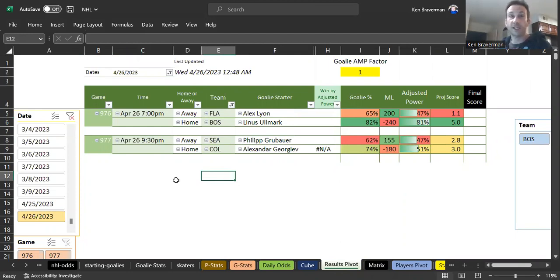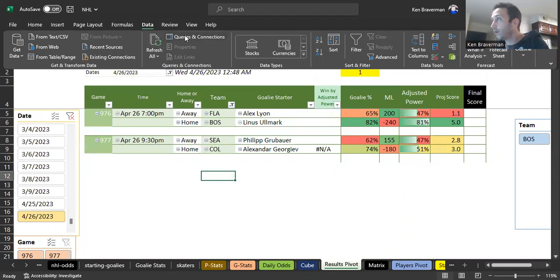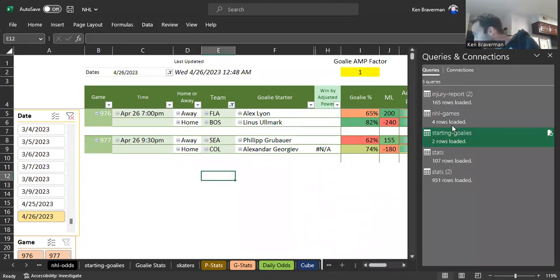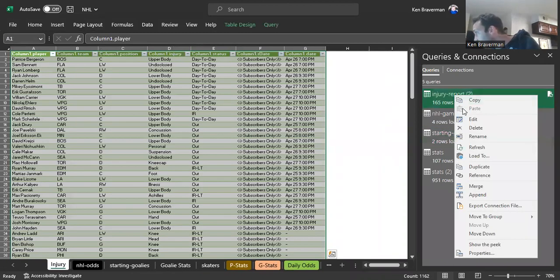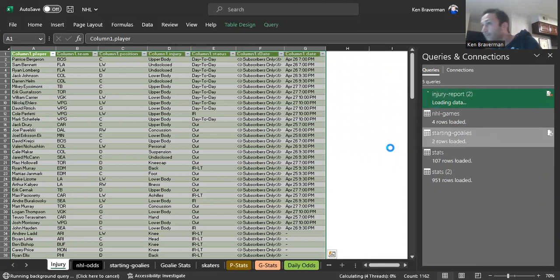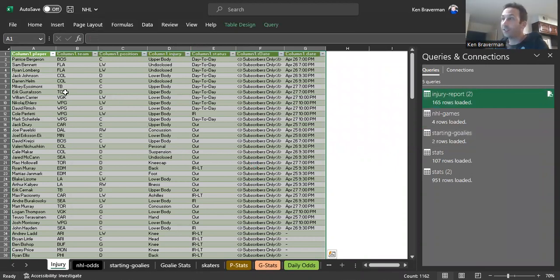If there's an injury report adjustment, you don't have to do anything other than just update all queries. Like the injury report is right here, Injury report 2. You can just right click and refresh this one, just the injury report. If that's all you want to do, just refresh it. And if there's any change in the injury report, it's going to show up and it's going to automatically filter itself in. So there's no more going back and forth to RotoWire to copy and paste this into your file. You don't have to do that anymore.